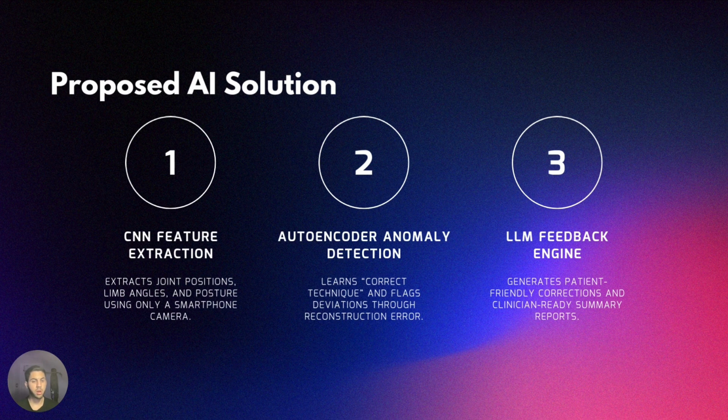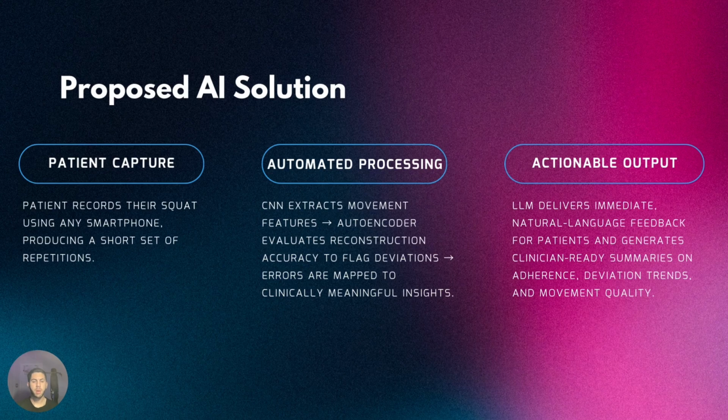Third, a large language model translates those deviations into natural language feedback. For patients, it gives them simple, actionable cues, things like keep your knees outward or keep your torso more upright. For physiotherapists, it generates structured summaries on adherence, deviation patterns, and progress trends. The pipeline works like this: the patient records a short squat video, the CNN extracts the features, the autoencoder flags anomalies, and the LLM produces feedback and clinic ready documentation.